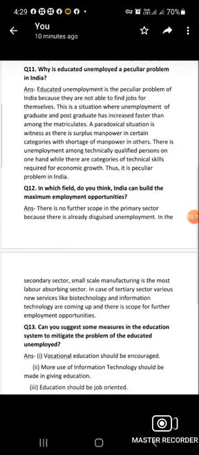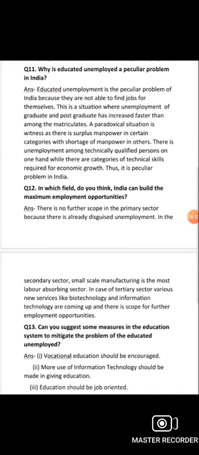Now the next question, number 11, is: why is educated unemployment a peculiar problem in India? The answer is, educated unemployment is a peculiar problem of India because educated people are not able to find jobs for themselves. This is a situation where unemployment of graduates and postgraduates has increased faster than among matriculates.